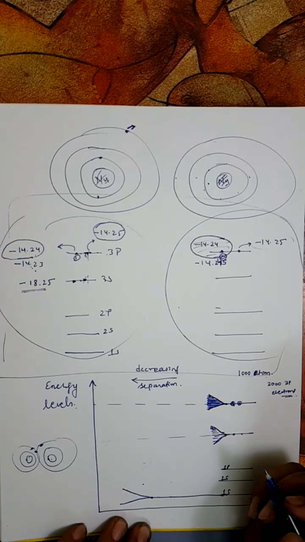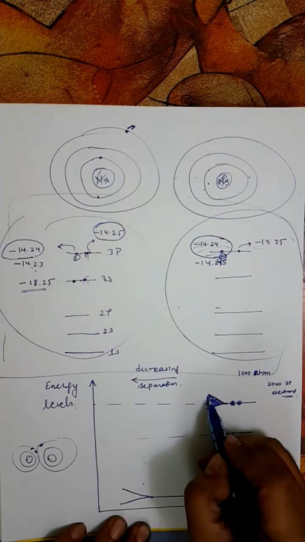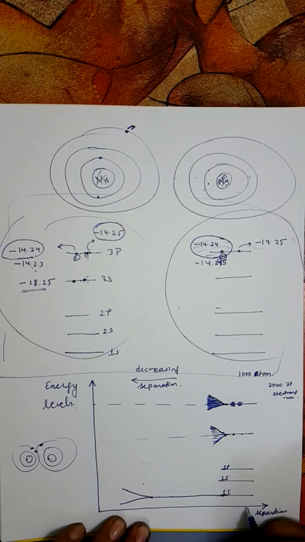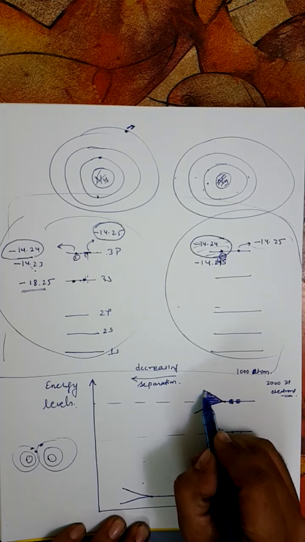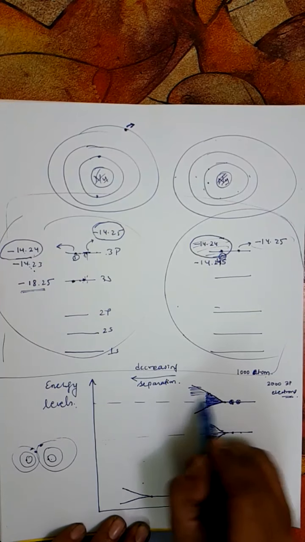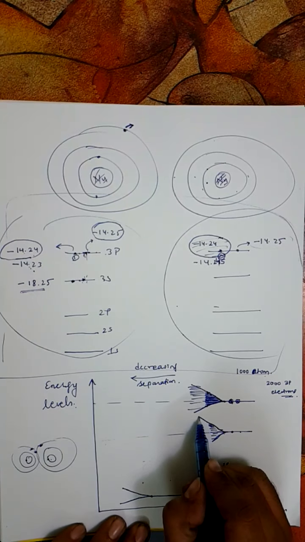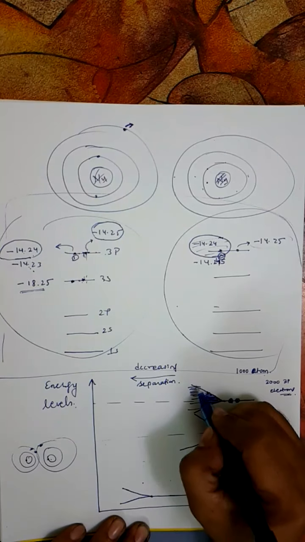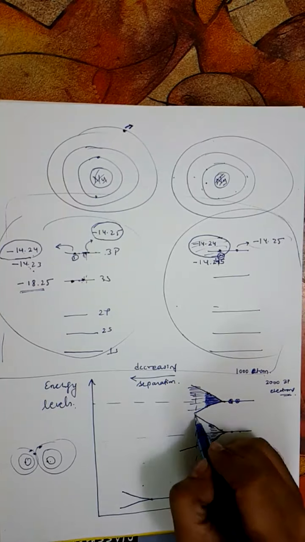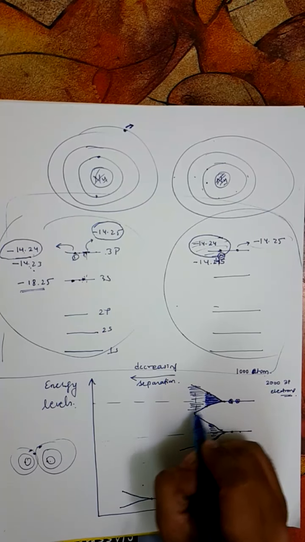Coming back to this splitting, as the separation becomes lower and lower, the energy band gap keeps increasing, so much so that when the separation is decreased to some value like this, the energies merge.